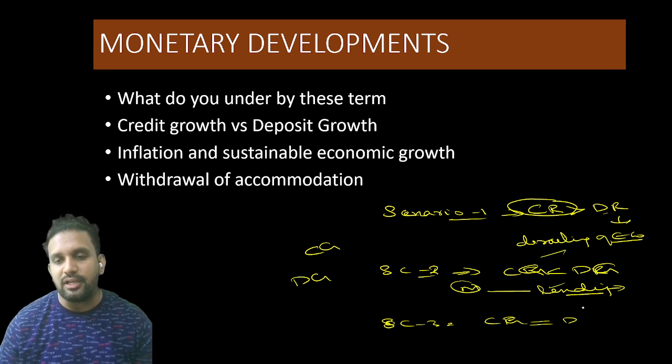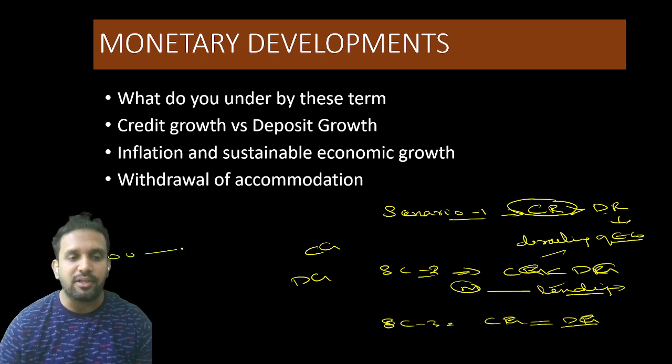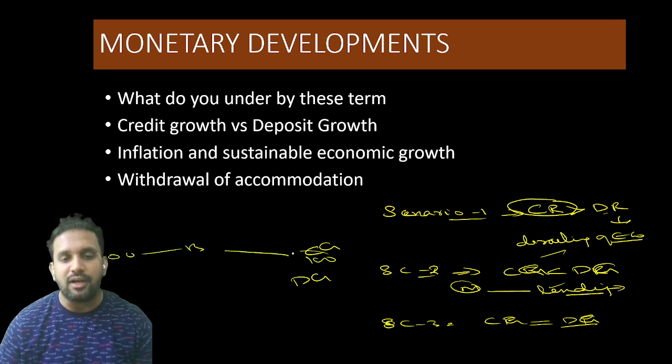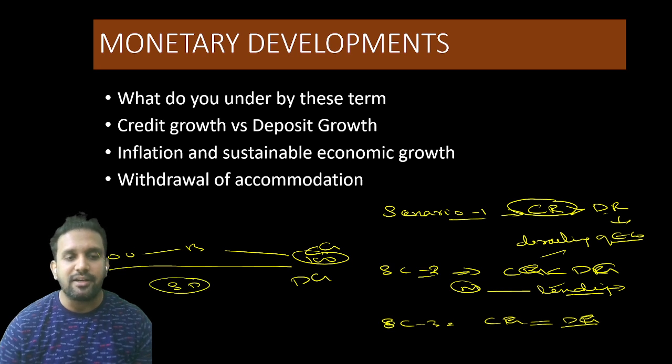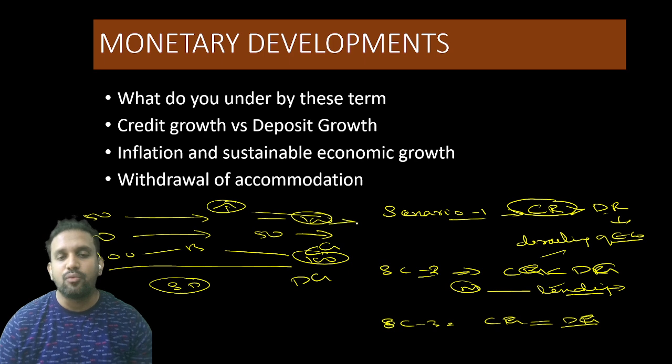Now scenario 3 is when credit growth rate equals deposit growth rate. Of these, only this is desirable. Why? Because if 100 rupees are deposited in the banks, 100 rupees are lent to the people. At least in this scenario, sustainable development will happen. Or else, if 100 rupees is deposited in the bank and 50 rupees is lent, it is not a good scenario. Or if 50 rupees is being deposited, but 100 rupees is being lent, it means that money has been bought at a higher interest rate and given out as lending, which will lead to what?